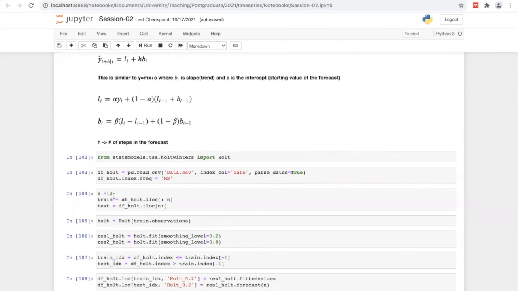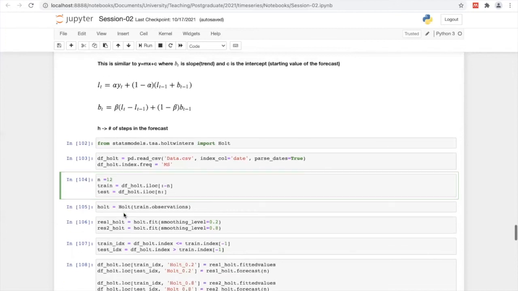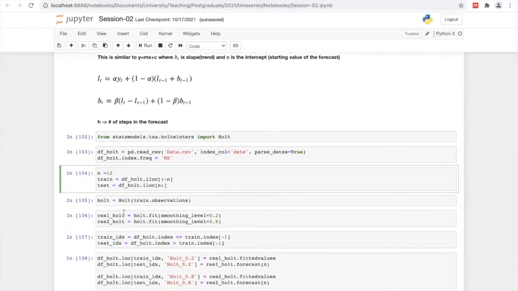We are going to forecast the next 12 months, so I'm creating training and test data sets, initiating the Holt model, and passing my train data to train the model.